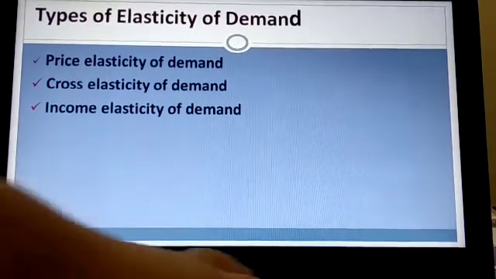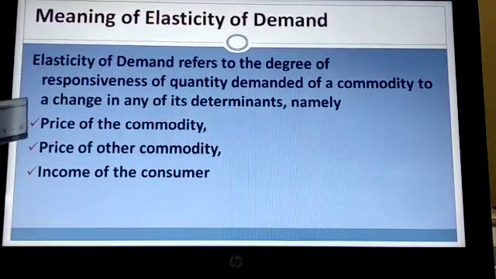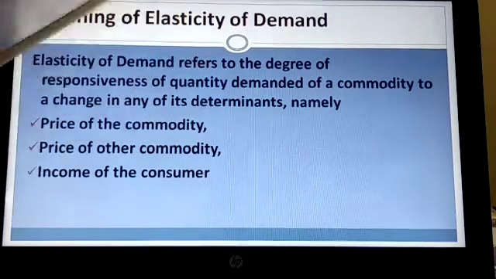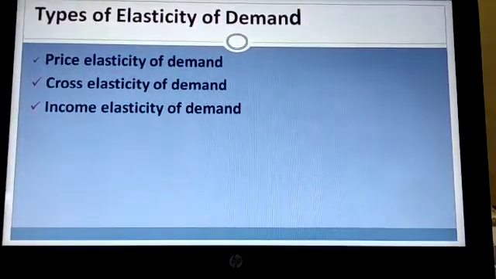In the last slide you have seen there are three factors: price of the commodity, price of other commodity, and income of the consumer. In the next slide you will see all those three factors have come up as type.